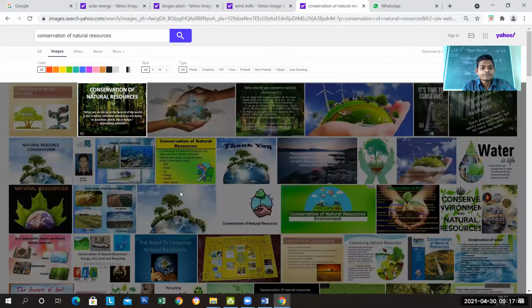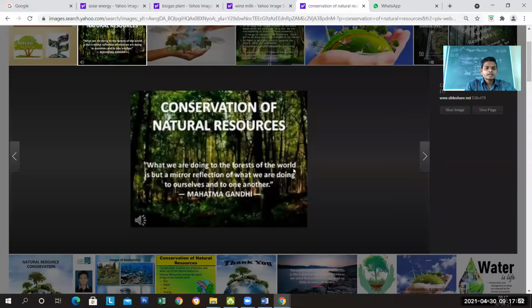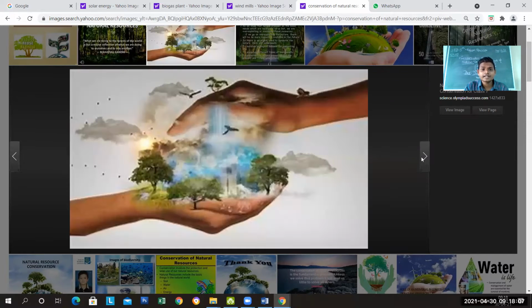Mahatma Gandhi once said, what we are doing to the forests of the world is but a mirror reflection of what we are doing to ourselves. Then other images are also there.